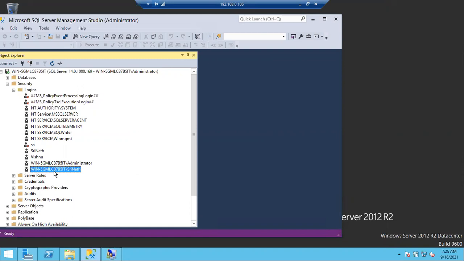The login will be there. Are you sure? Once you delete the users at the Windows level, will the logins at the SQL level be deleted? No, sir, it will be there. Are you sure? The answer is that it will be there. It won't be deleted automatically.